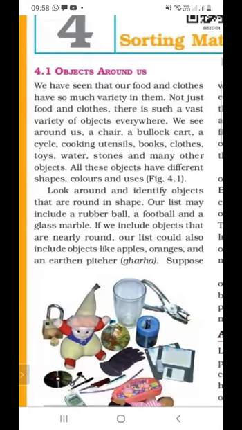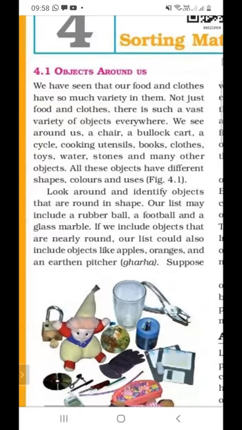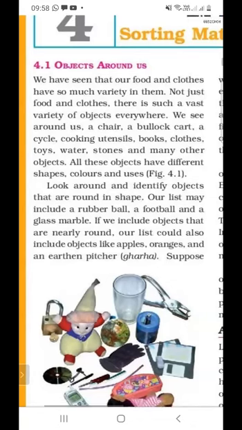There are so many varieties of objects. So many varieties of food and clothes are available around us, and there are many varieties of objects, like chairs.